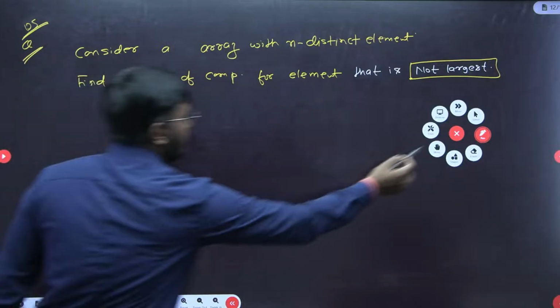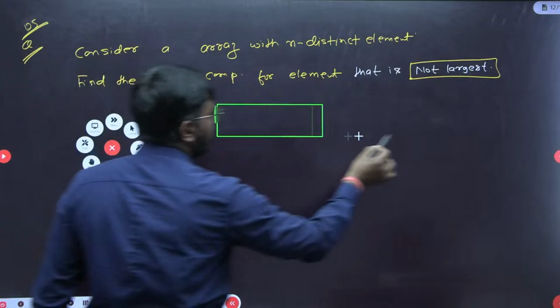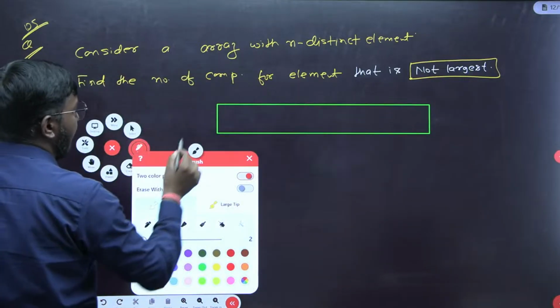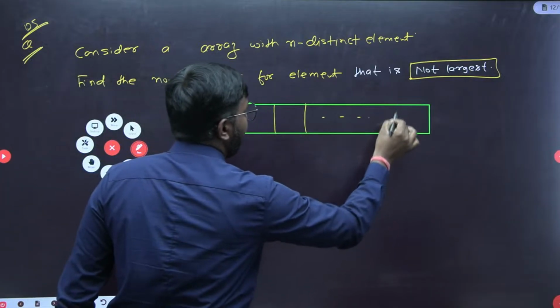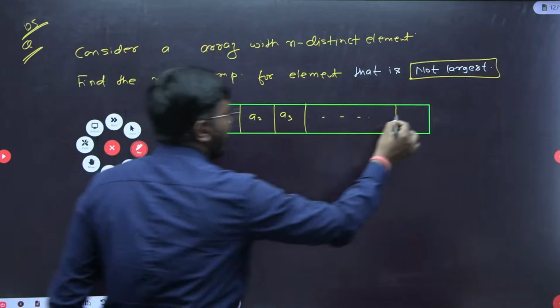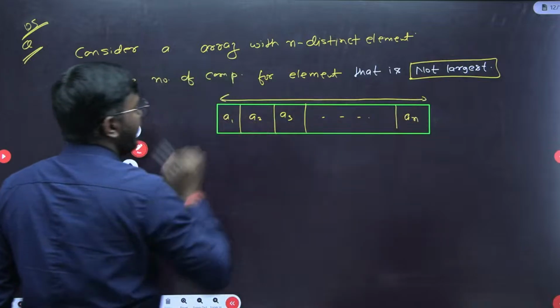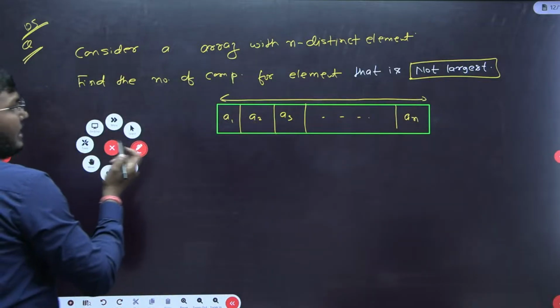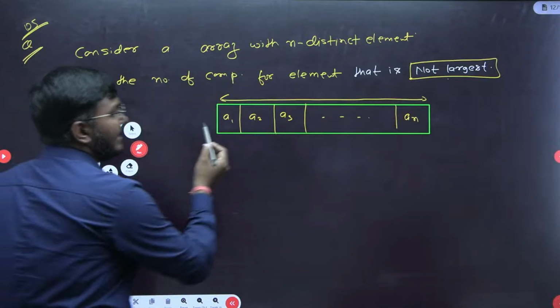Now see here, we are given an array of n elements, like a1, a2, a3 up to an. These are the n distinct elements in the array. If you need to find an element that is not largest, there is no need to scan the complete array.